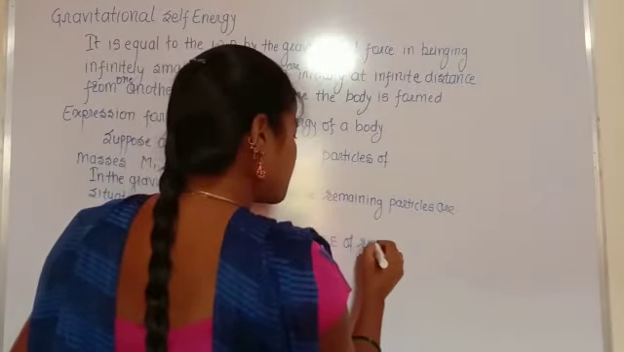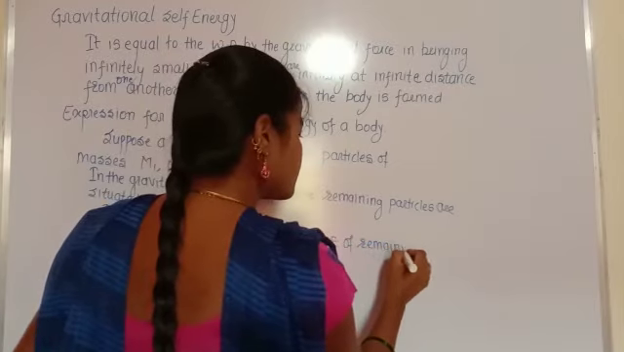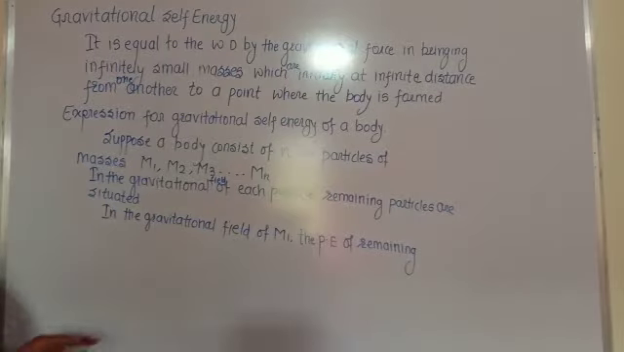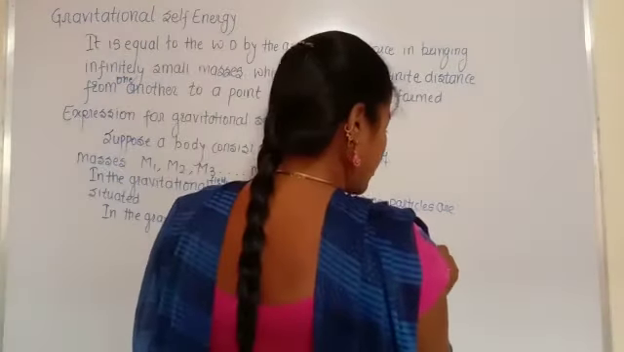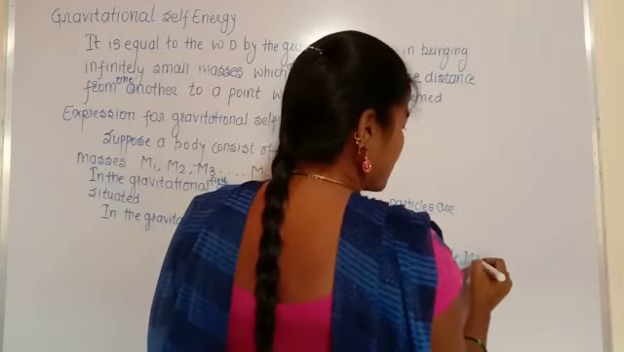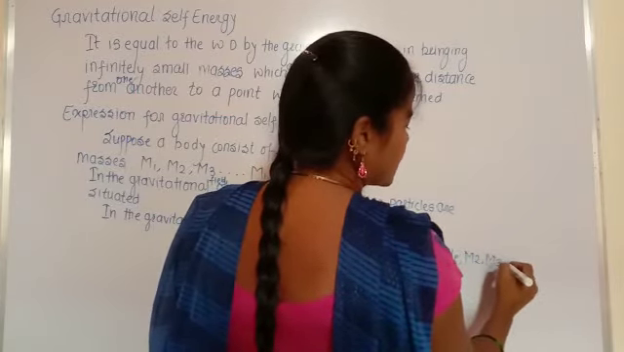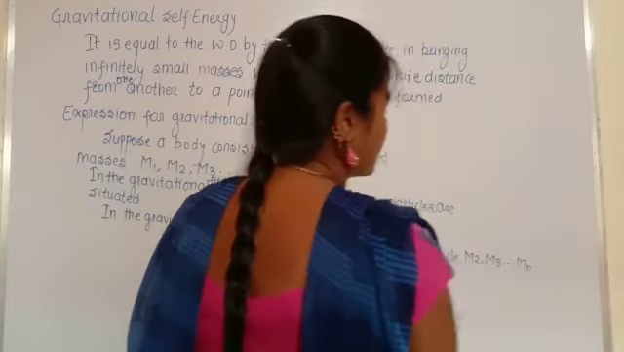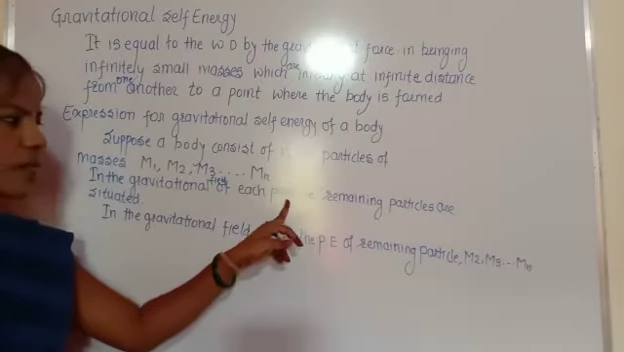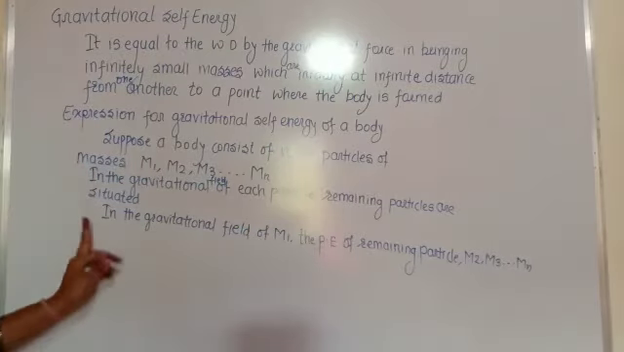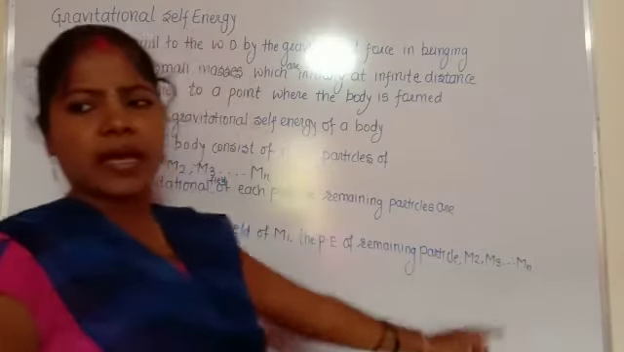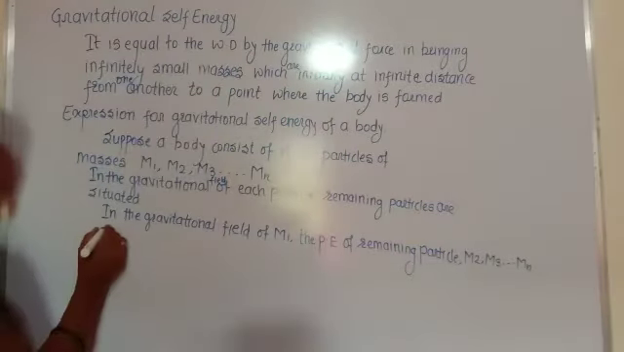of the remaining particles, that is M2, M3 up to Mn. Okay, because the remaining particles are situated in the gravitational field of M1, the potential energy of the remaining particles M2, M3, Mn is given by